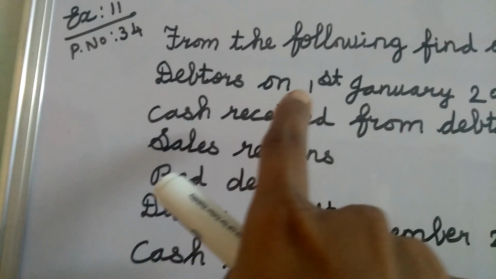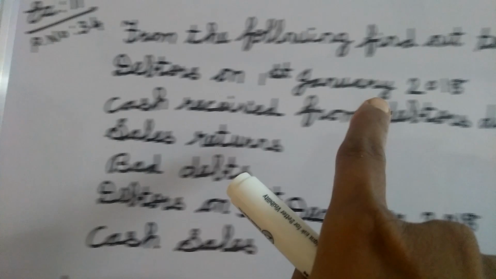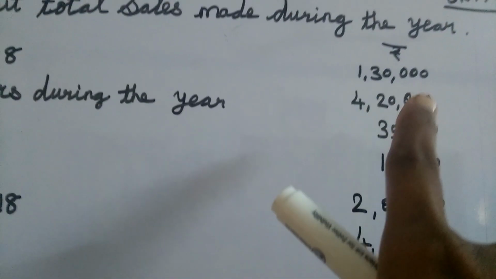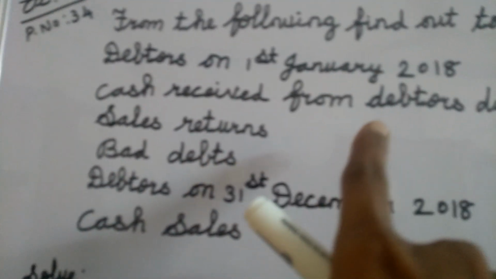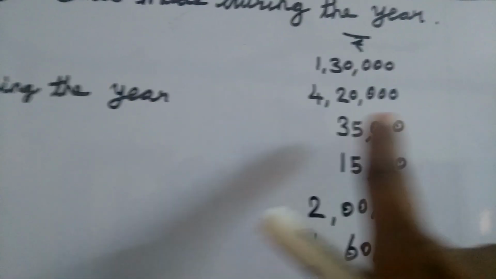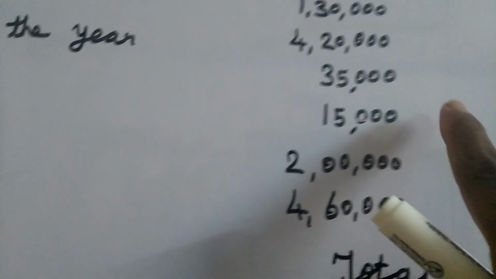Debtors on 1st January 2018: 1,30,000. Cash received from debtors during the year: 4,20,000. Sales return: 35,000.